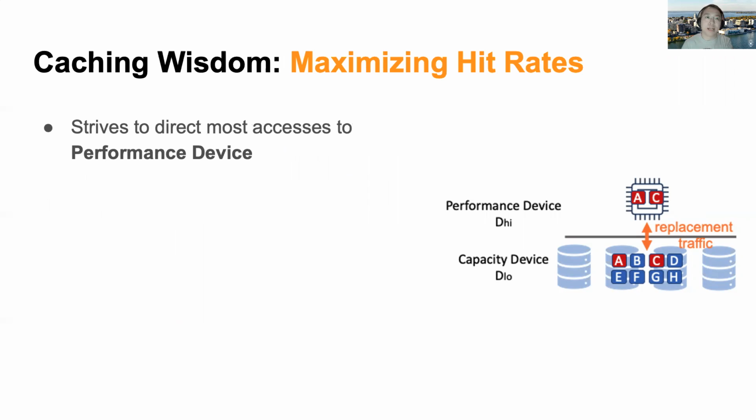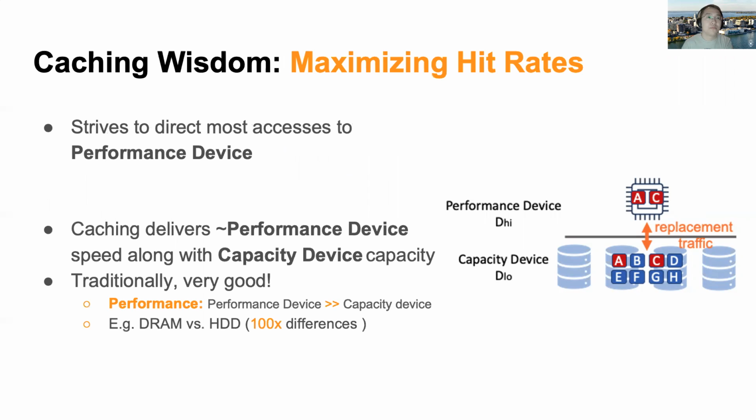And this wisdom is usually summarized as maximizing the hit rate. By maximizing hit rates, caching is able to deliver performance device-like speed along with a very large capacity. In traditional hierarchies where the cache device is much faster than the capacity device, caching hence works really well.